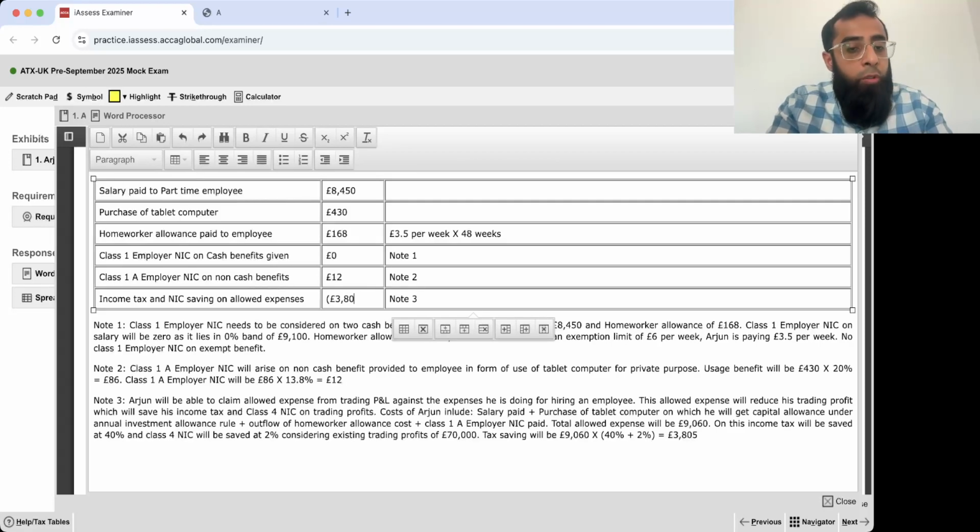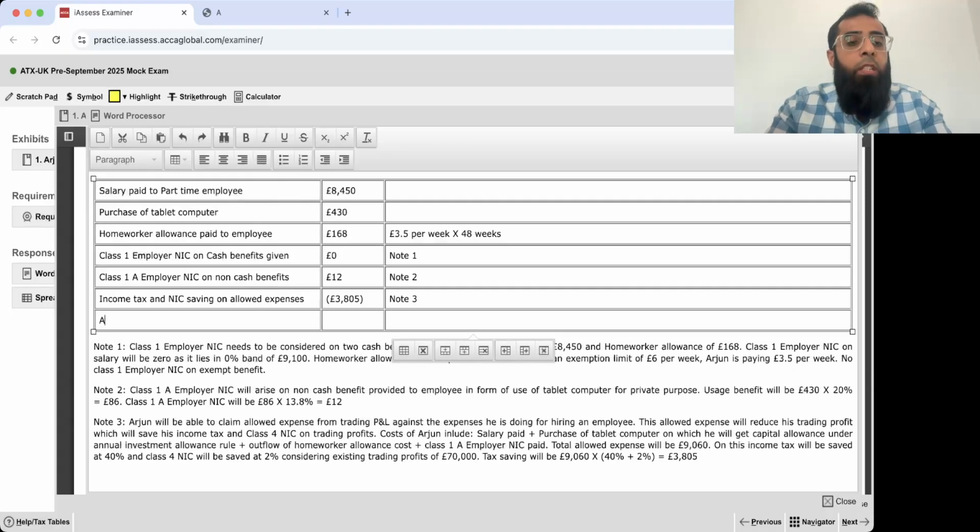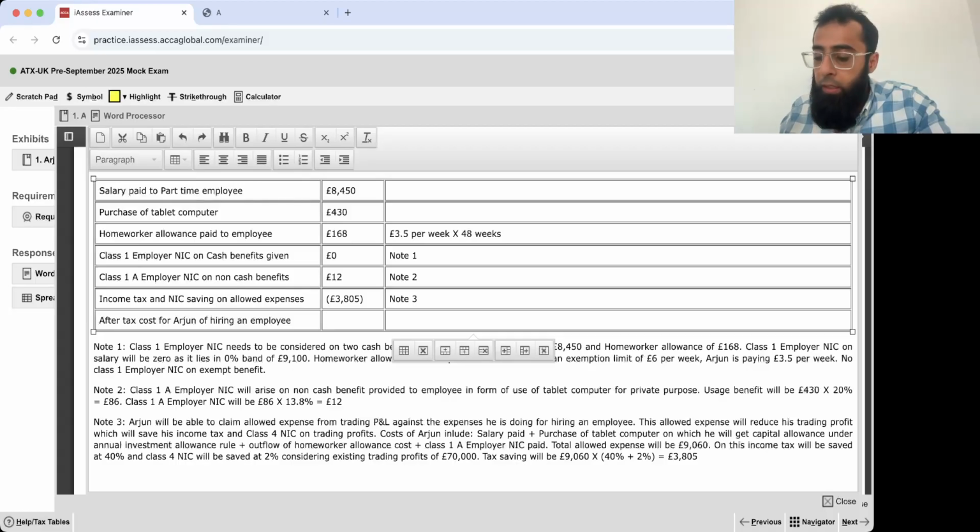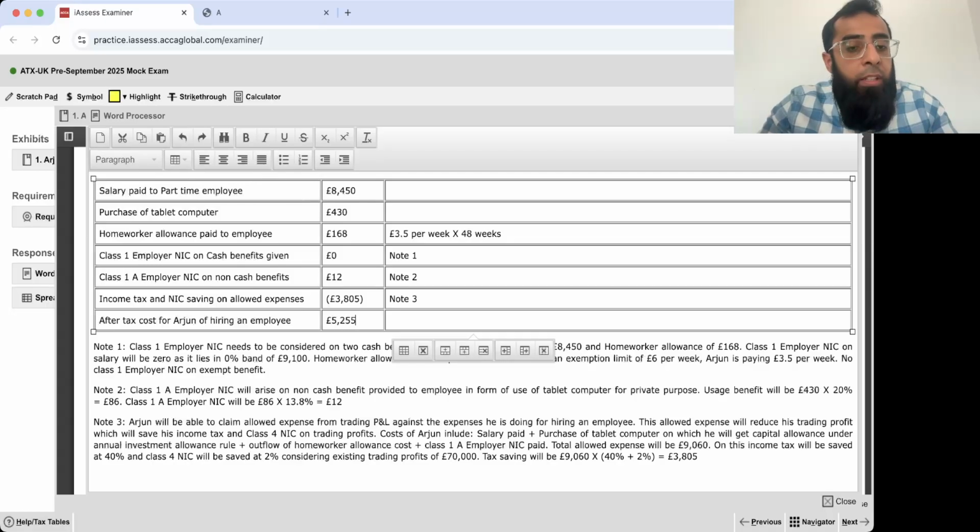So this is the saving. The other ones were the costs. Okay. You can either show all costs as negative and this as positive, or all as positive and show saving as negative, because you have to net it off. Okay. So after tax cost for Arjun of hiring an employee will be 9060 minus 3805. So that's 5255 pounds. Sir, will you repeat it again?